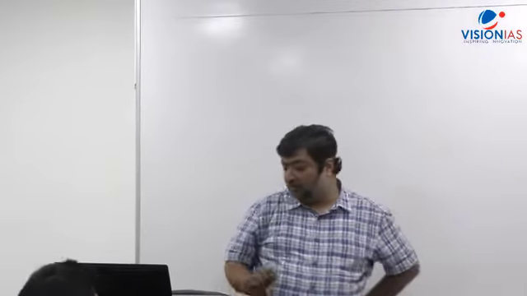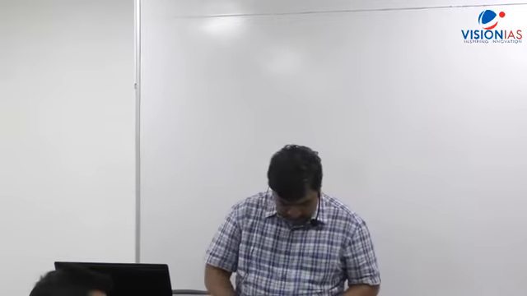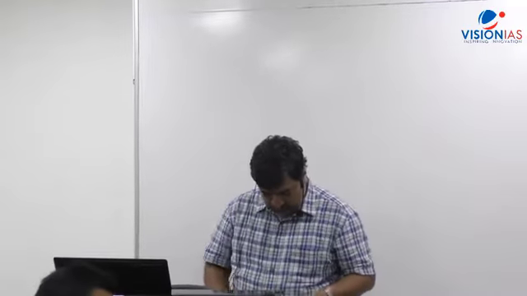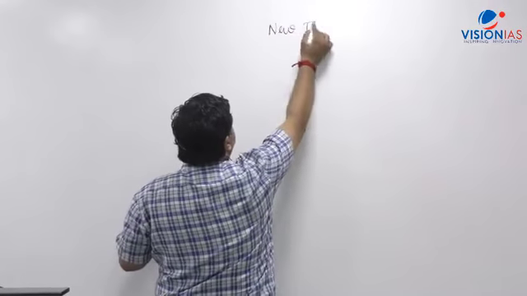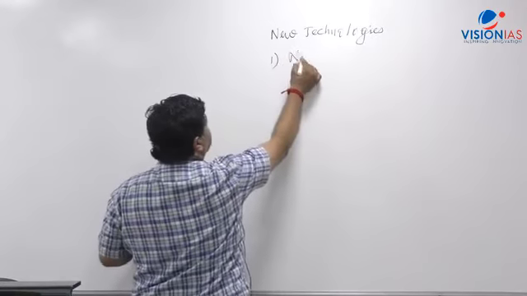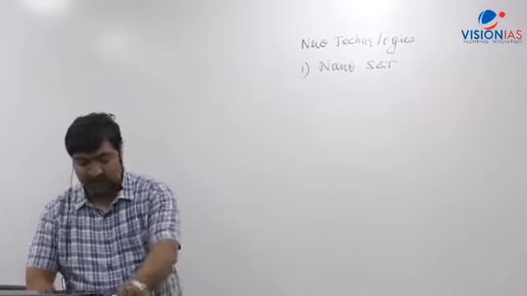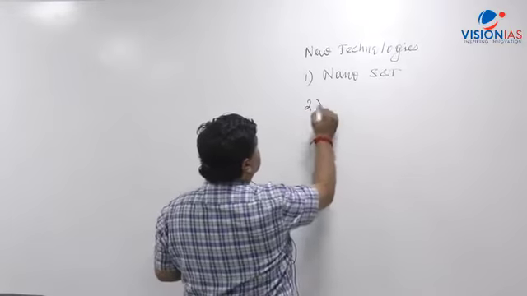See, what we are going to do is let me first write the topics. We will be covering new technologies. In new technologies, the first part we will be learning about nanotechnology, nanoscience and technology. That will be the first part of the class. After nanoscience and technology, we will be getting into the area of robotics.